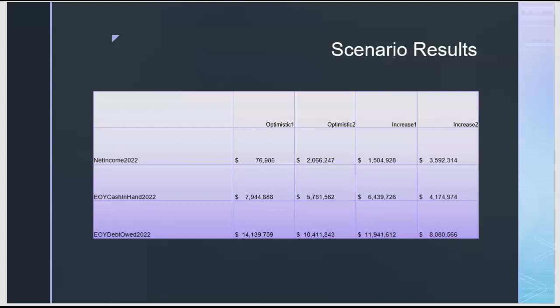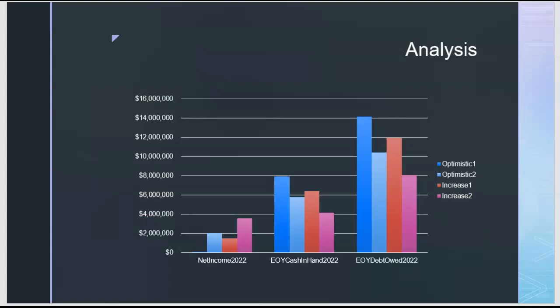Here are the results of the scenario. So as we can see, the first two are optimistic and the second two increase. Now, as we can see here, the net income increases every year. Cash on hand also increases each year. And the debt owed is also reduced significantly each year. This is an analysis shown in a graph of the net income, cash on hand, and debt owed year by year.